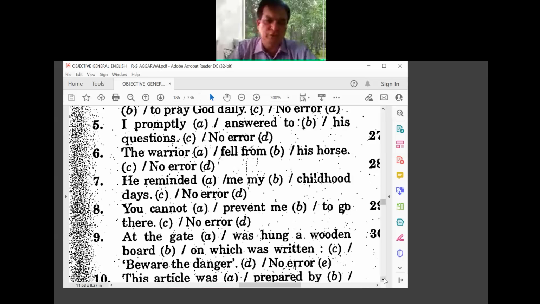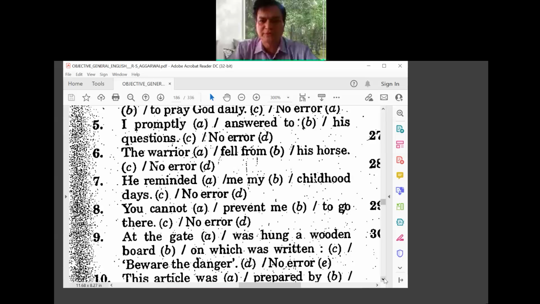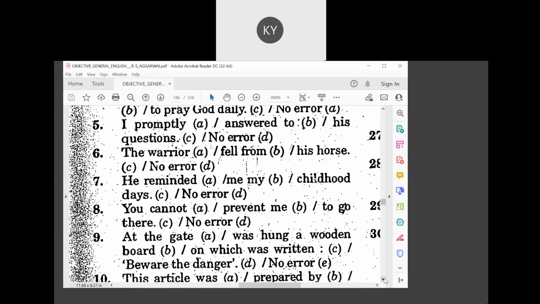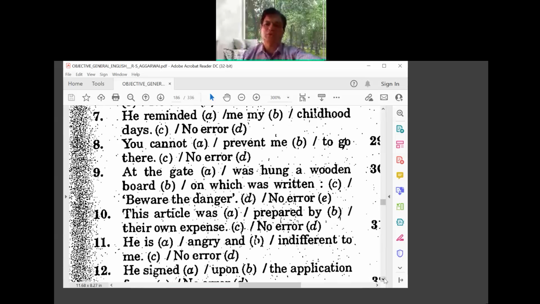At the gate was hung a wooden board on which was written, "Beware the danger." Yes, I think you are familiar with this. Quite often. Option C, sir. Option C. What is that?